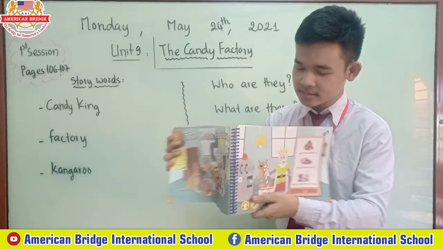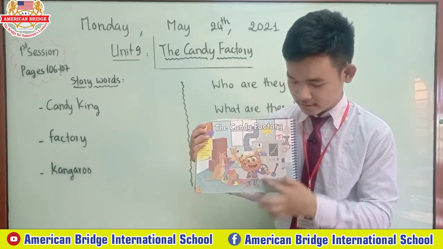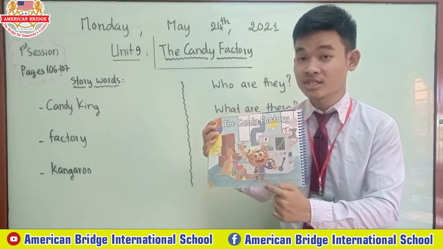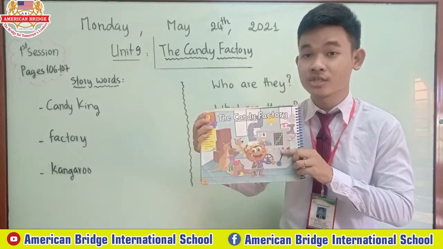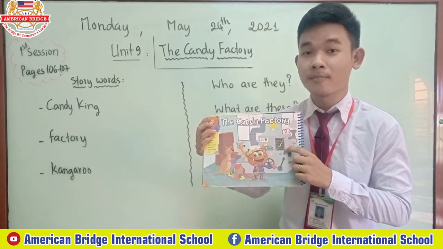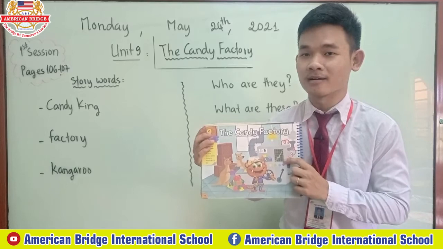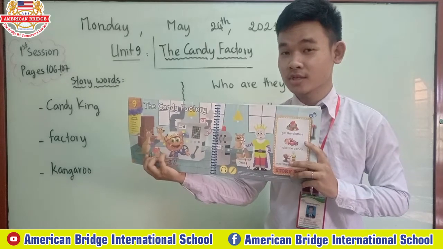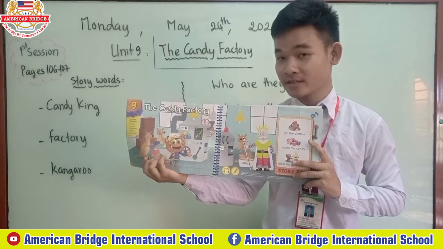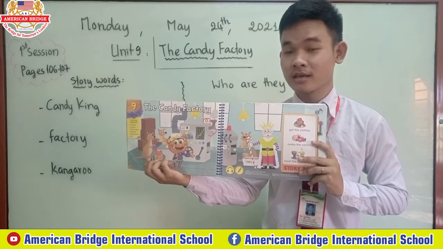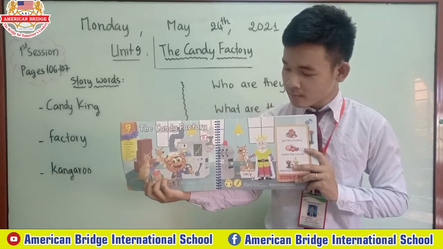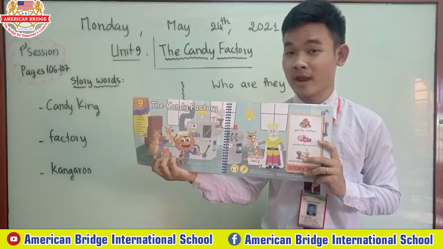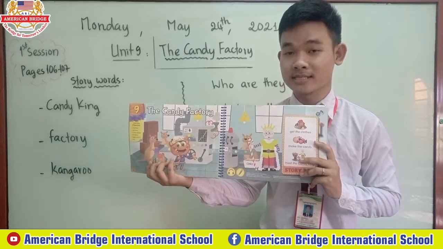And everyone, what is this? What is this over here? The big one over here. All right, it is the machine. Okay, this one is the machine. You got it? All right. So everyone, over here, Monty is inside a factory. Monty is inside the factory where they make candy. So this one is the factory where they make candy.